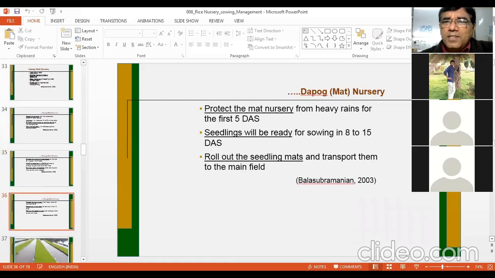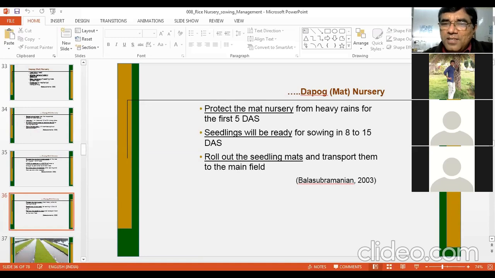Protect the mat nursery from heavy rains for the first 5 days. Otherwise, the seeds will get accumulated in one place, so seed germination will be affected. So it should be protected from heavy rains. Seedlings will be ready in 8 to 15 days. This is interesting. It takes very little time, and you need not apply any manure or any fertilizer here.